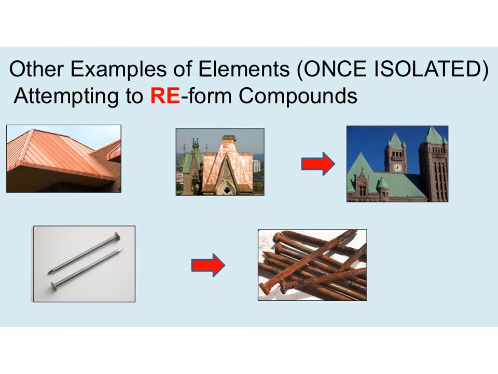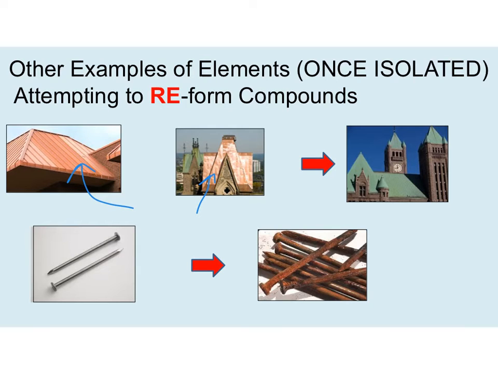Okay, so here's some examples of what happens once you isolate elements, because like I mentioned before, elements are super reactive. So if you isolate them, they're going to want to go back into compound mode. So here's an example of copper. What they've done is they've isolated pure copper metal, right? And they oftentimes will put that on roofing, and it's a very nice color, this kind of orangey color. Now this is pure copper.